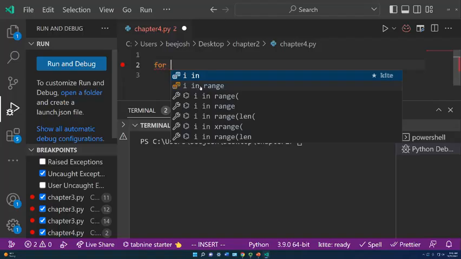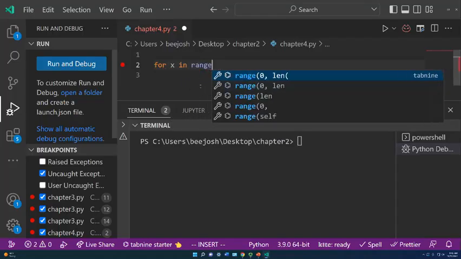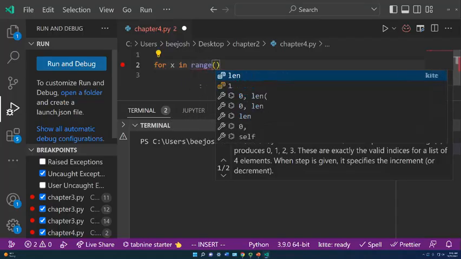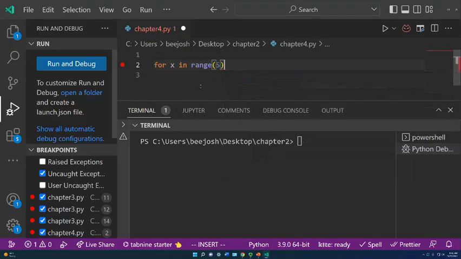So I'm going to say for x in range of 5. Now you're wondering, where does x start? Well, we don't have to declare x, because being declared here, it's automatically assigned 0. And when we say range of 5, we're saying go from 0 to 4. So let's look at how it behaves.